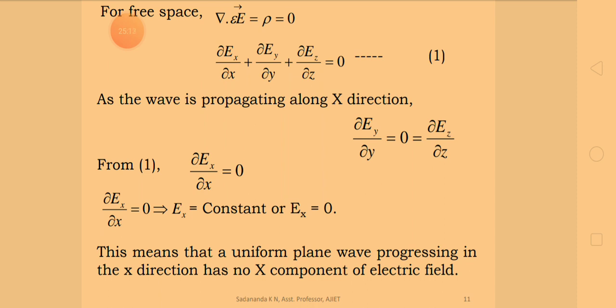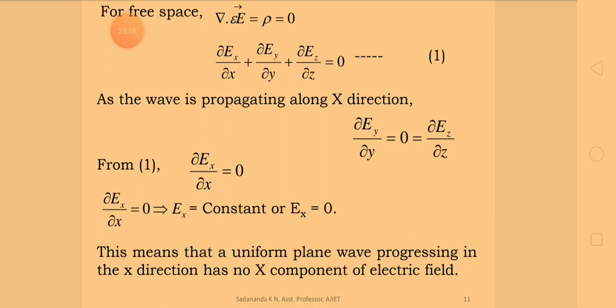Which means the derivative of these components, dou by dou y of Ey, is equal to 0, and also dou by dou z of Ez is 0. Why? Because they remain constant when the wave is propagating along the x direction. Since it is constant, the derivative of that component is 0.